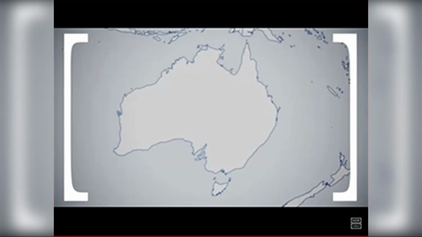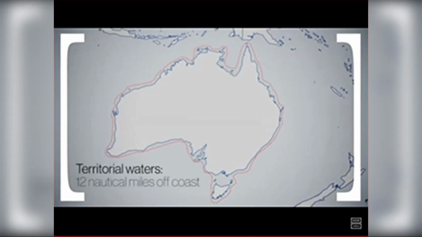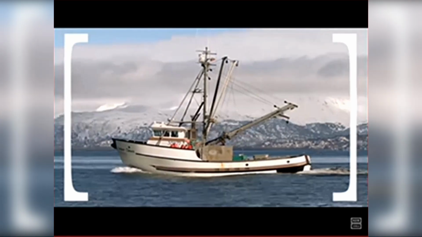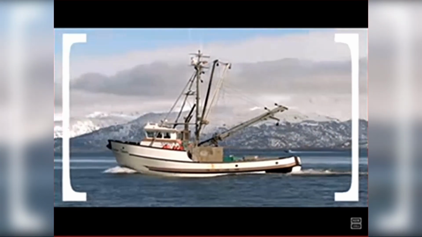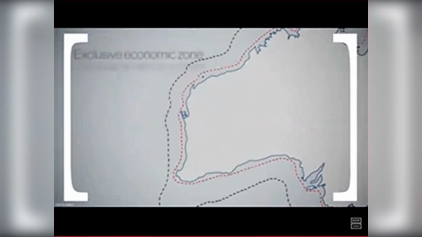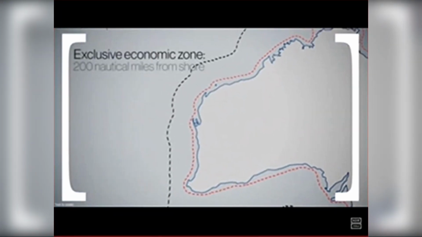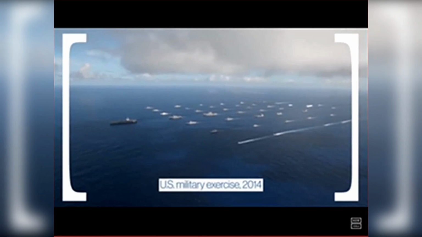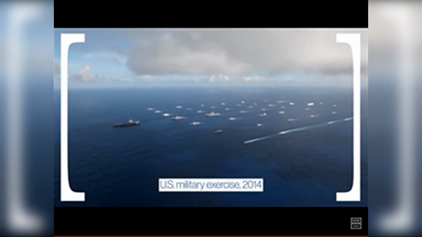Well, simply put, international waters are bodies of water that are outside a country's territorial waters, which extend 12 nautical miles from its coast. Within territorial waters, nations have full sovereignty, both above and below the surface. There is also an exclusive economic zone that extends 200 nautical miles out from the shore. But the EEZ only applies sovereign rights to what lies below the surface, like oil or minerals. After 12 miles, anyone can sail through a country's exclusive economic zone, but they can't drill for oil or fish.